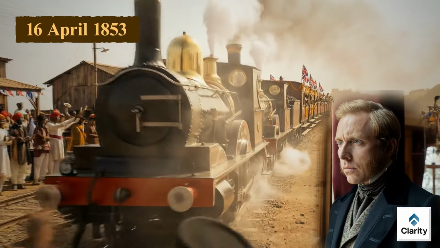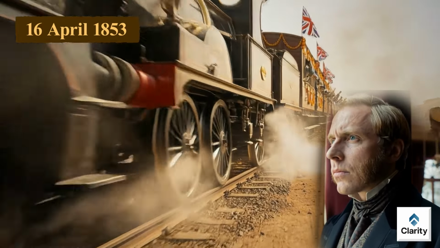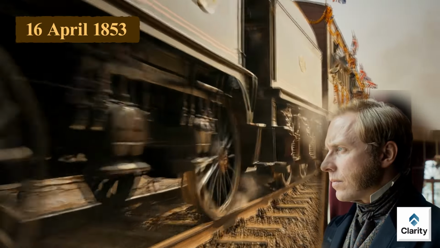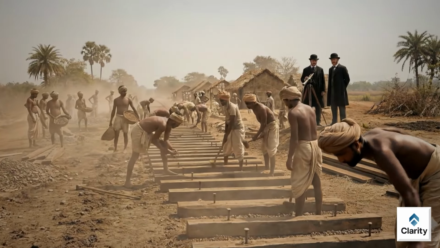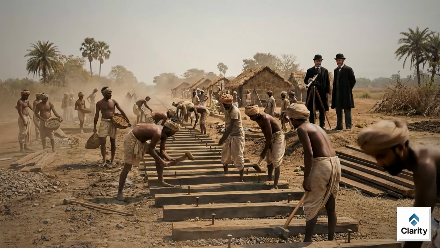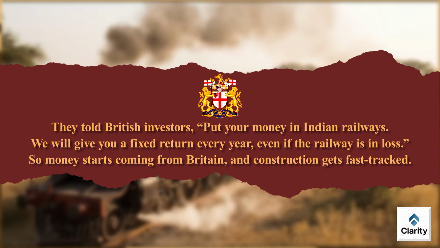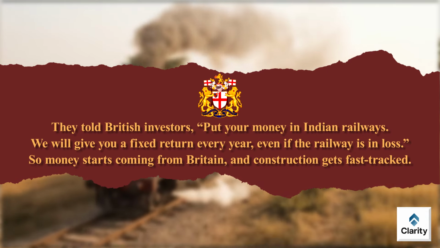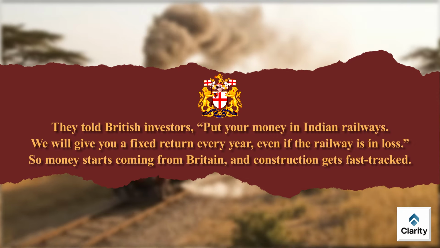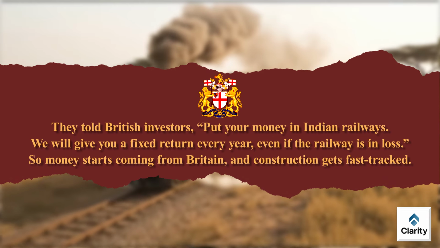Dalhousie is thrilled because now the British are not only ruling land, now they are building a system that can hold that land tightly. Railway work starts moving faster because the East India Company did one thing very cleverly. They told British investors, put your money in Indian Railways. We will give you a fixed return every year, even if the railway is in loss. So money starts coming from Britain and construction gets fast-tracked.